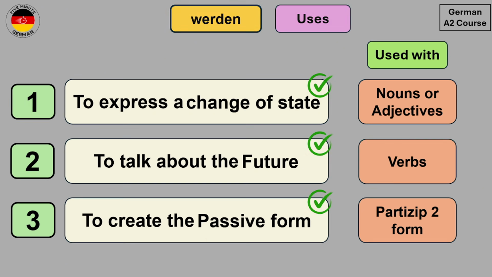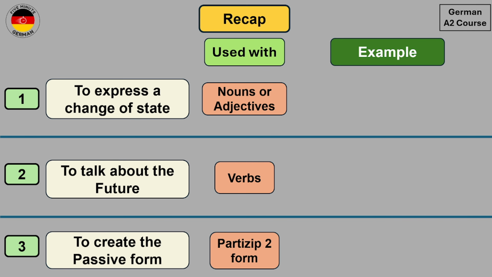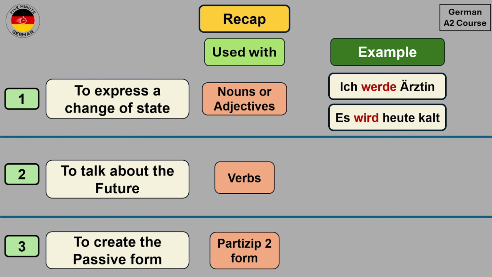Now let's do a quick recap of what we have learned. So we learned that we can use werden to express a change of state, and this is used with nouns or adjectives. So some examples for this that we saw were Ich werde Ärztin, I will become a doctor, a female doctor, and Es wird heute kalt, it will become cold today. So you see, in both cases we have expressed a change of state.